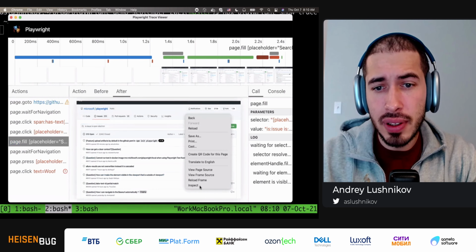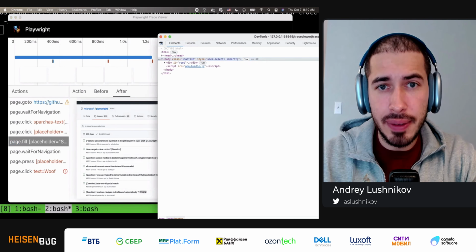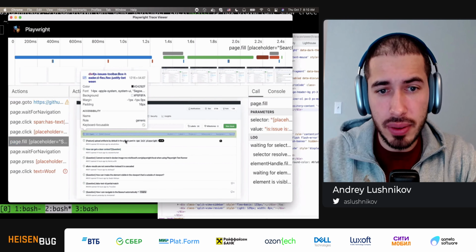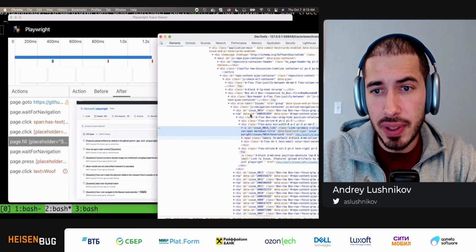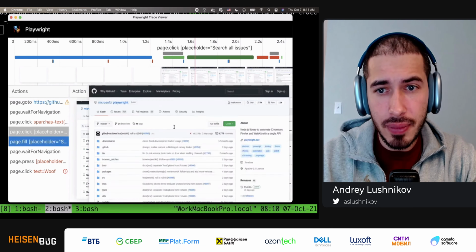And I can even go and open DevTools and use DevTools to inspect the DOM of the browser during this action, this fill action. So this is a real DOM, and I can inspect it.